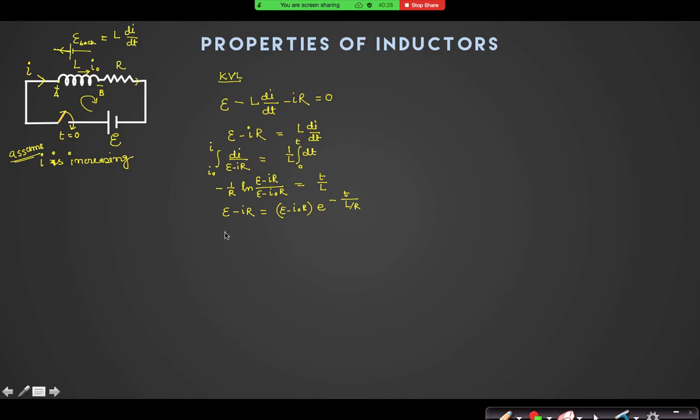So current is equal to 1 by R into (E minus I0 R) into e power minus t by tau. What is tau here? Time constant. And instead of RC as in the capacitor circuit, we say that tau here is L by R.